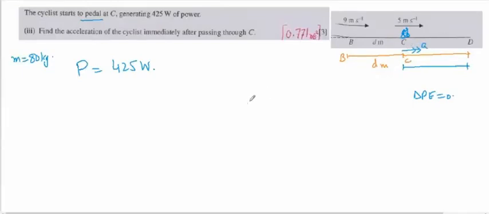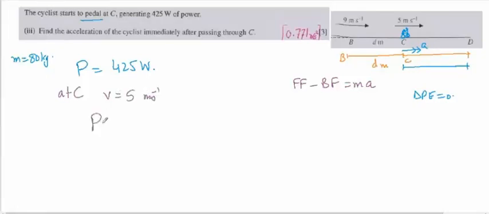So we can find the acceleration only through Newton's second law, which is forward force minus the backward force is equal to ma. So P is equal to 425. First we will find the driving force because the power is given. So we know that the speed at C, speed V, is equal to 5 meters per second.